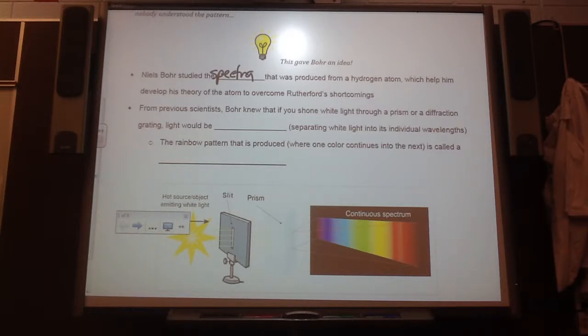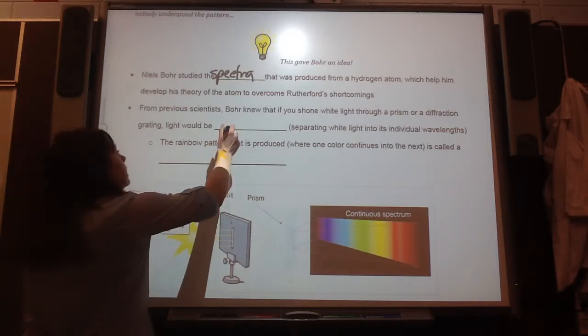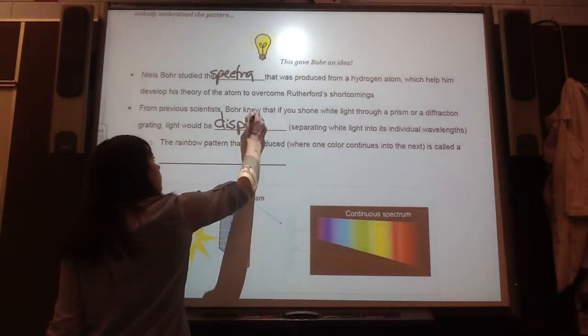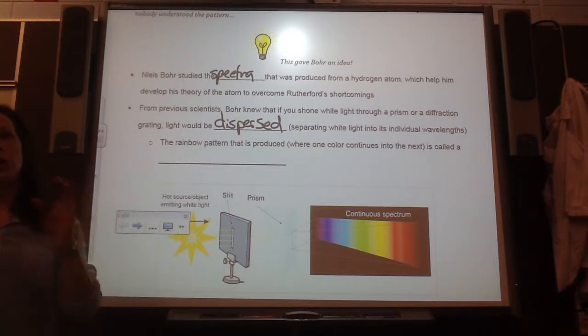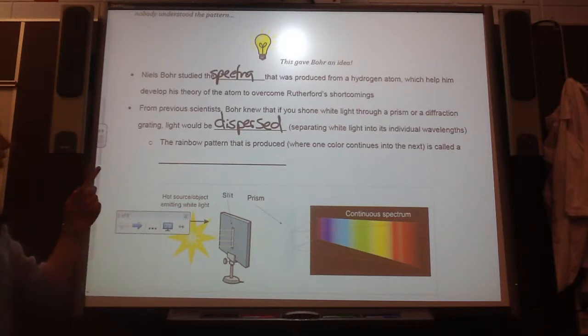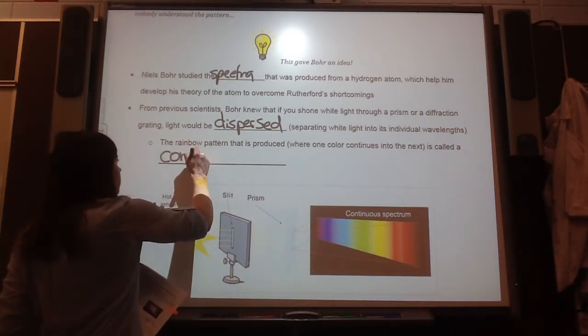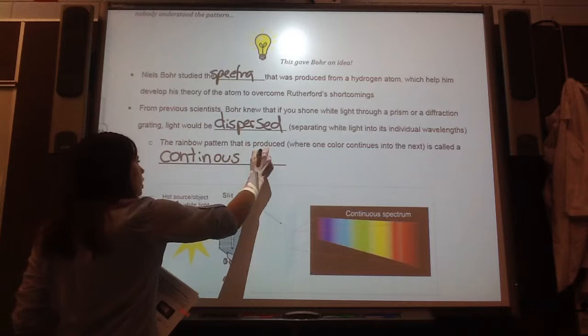From previous scientists, Bohr knew that if you shone light through a prism or a diffraction grating, light would be dispersed. This was from our unit C, right? Looking at the refraction and diffraction are two different ways of dispersion. The rainbow pattern that is produced, that means when one color continues into the next, is called a continuous spectrum.